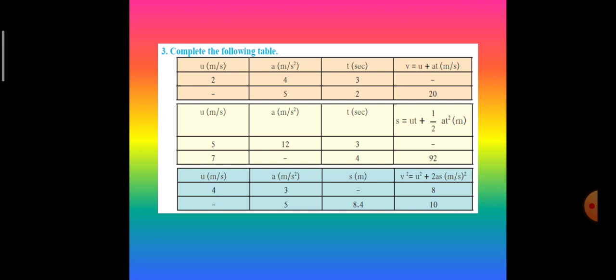So if such question you get in an exam, keep in mind that formula is already there. You have also been given the unit. So what you have to do is stepwise properly solve and write the answer along with proper units. So let's get started with the first sum.